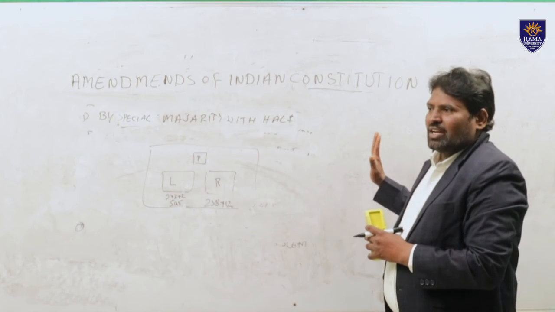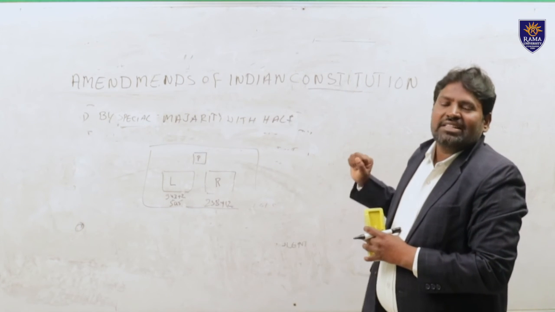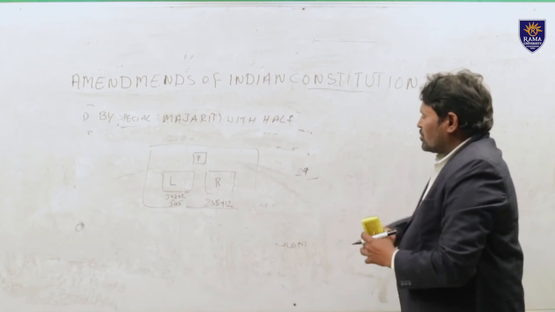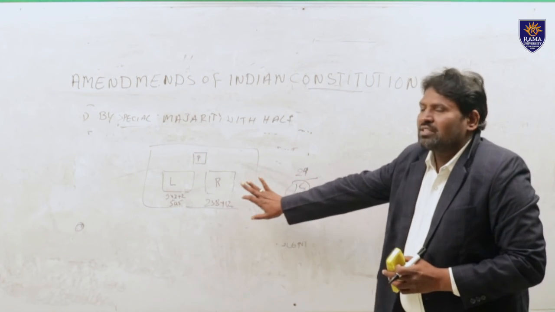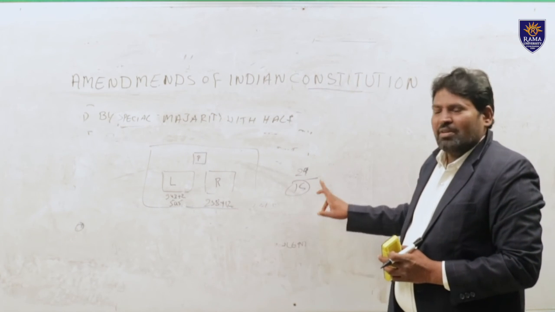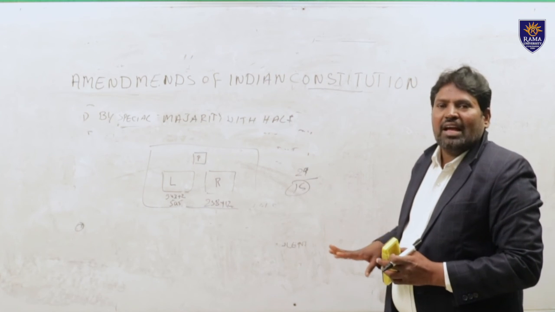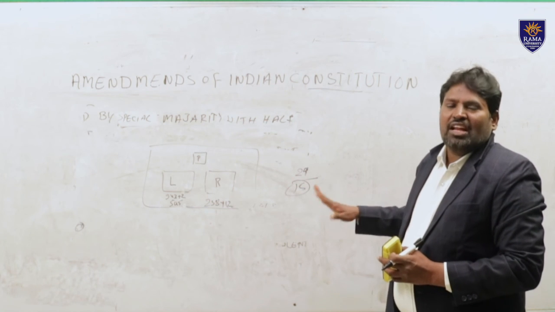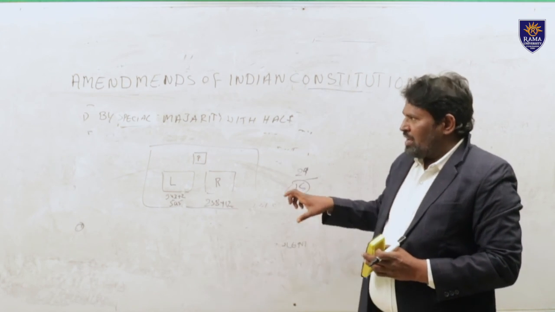In the state legislative assemblies, at least half of the states should pass it with a simple majority. Right now we have 29 states. So of those 29 states, at least 15 state legislatures should pass such a bill with a simple majority. Once the state legislative assemblies pass such a bill, it is sent to the President, and finally the President gives assent to that bill. Then the amendment bill becomes known as a Constitutional Amendment Act. So these are the three types of constitutional amendment procedure according to the Indian Constitution.